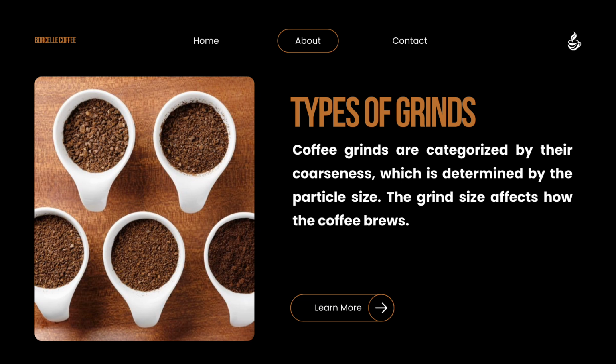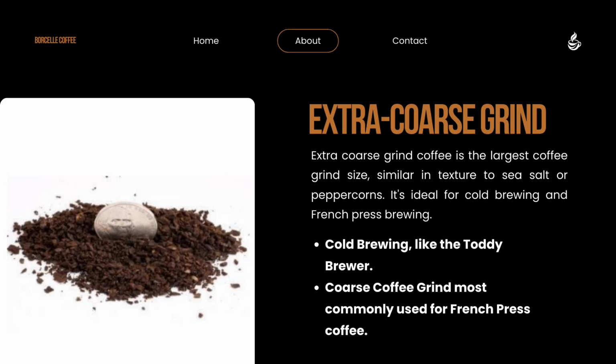Types of grains. Coffee grains are categorized by their coarseness, which is determined by the particle size. The grain size affects how the coffee brews. Extra coarse grained coffee is the largest coffee grain size, similar in texture to sea salt or peppercorns. It's ideal for cold brewing and French press brewing. Cold brewing, like the Toddy brewer, uses coarse coffee grain, most commonly used for French press coffee.